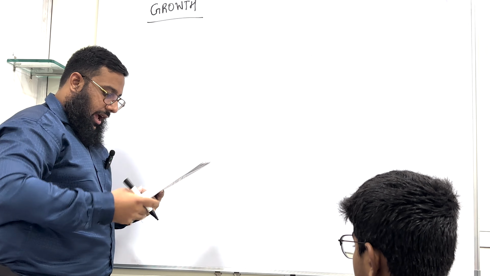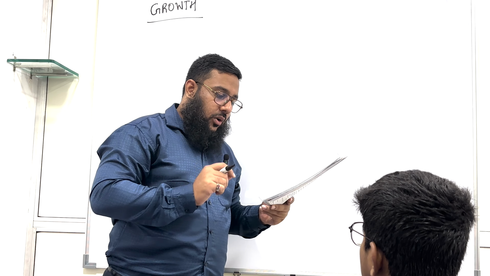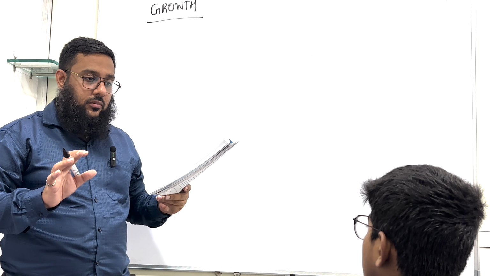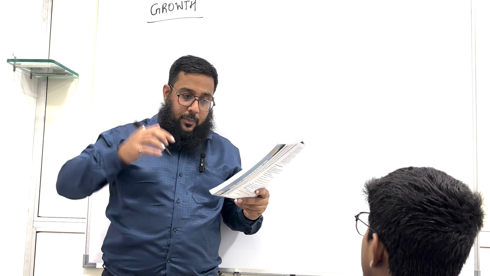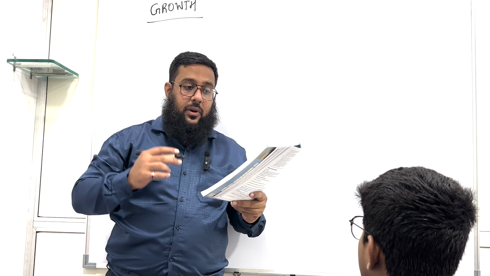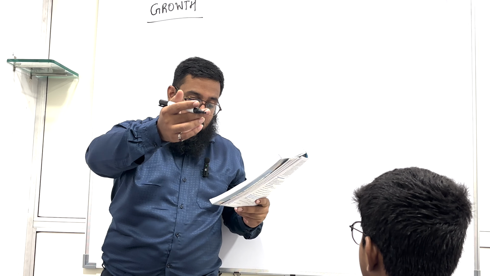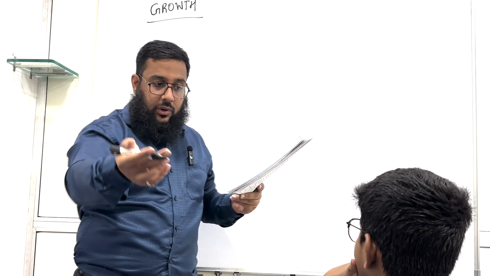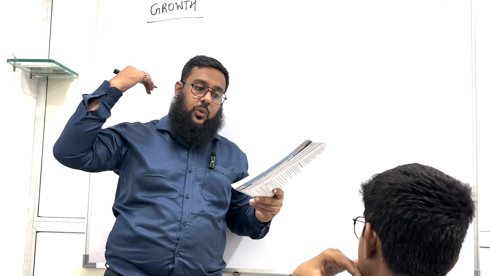The question says that the population of a town increases by 10% every year. If the present population is 60,500, find the population after 2 years and 2 years ago. That means after 2 years, and what was the population before 2 years.